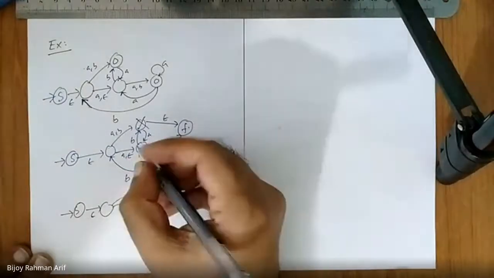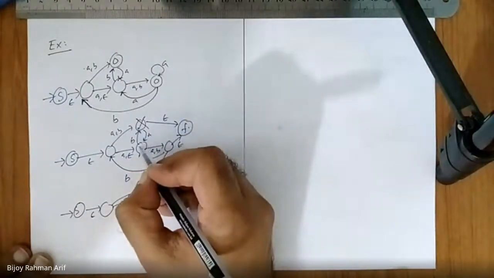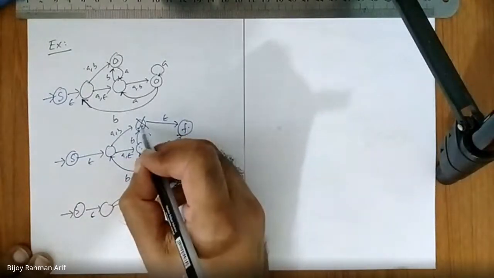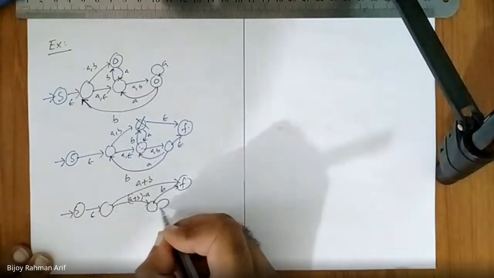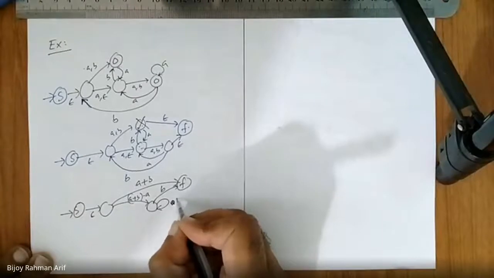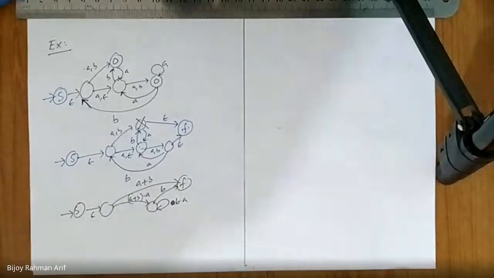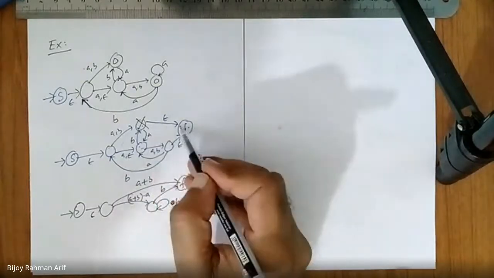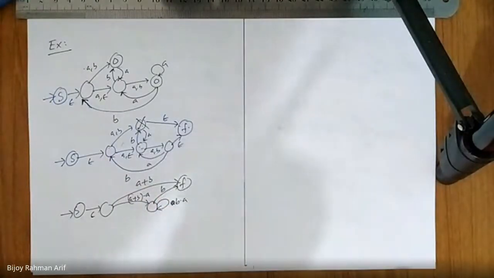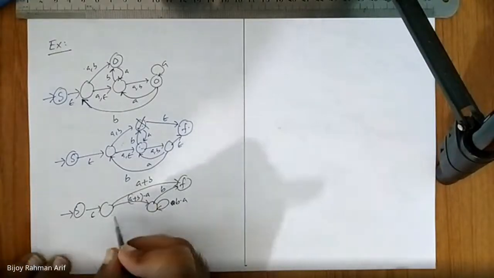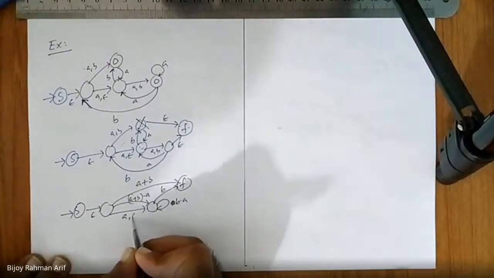Not only that, you might go from here to here seeing B. Then you can see another A should come back here. So it is a self loop. The self loop would be B concatenated with A. Many more things. Anything else? No. We are done. Here to here, here to here, here to here. Done. Now let's join the other ones which are not affected.